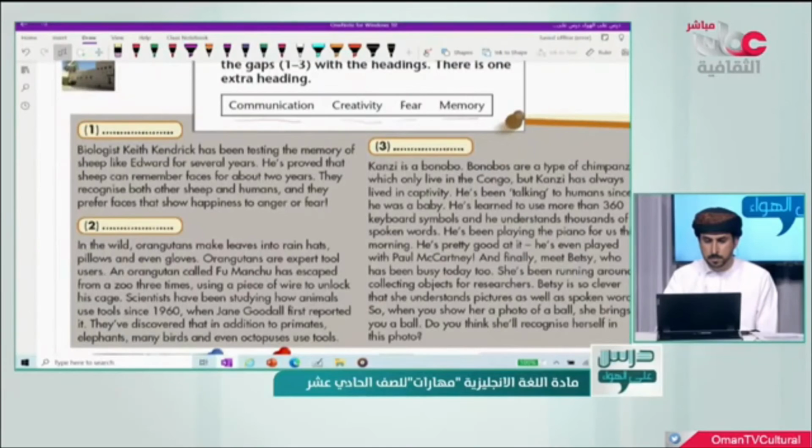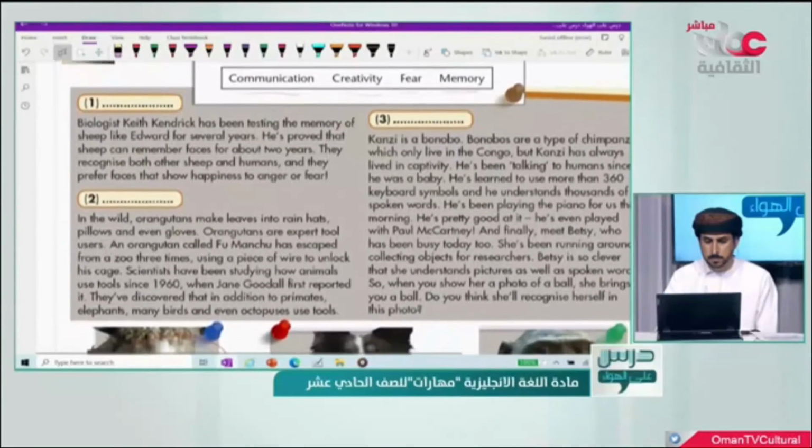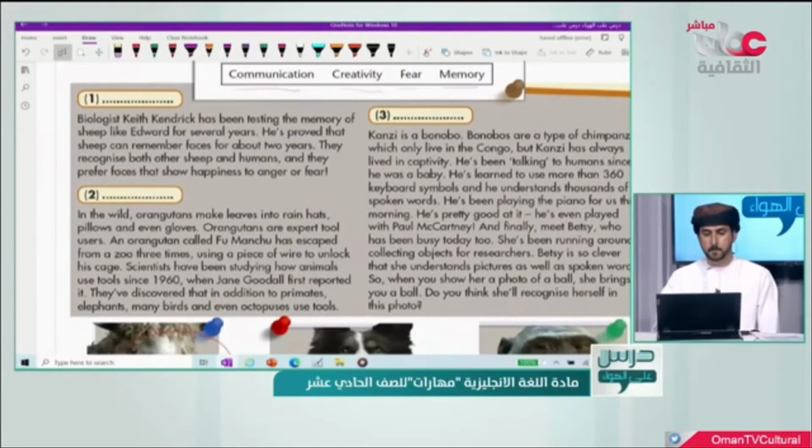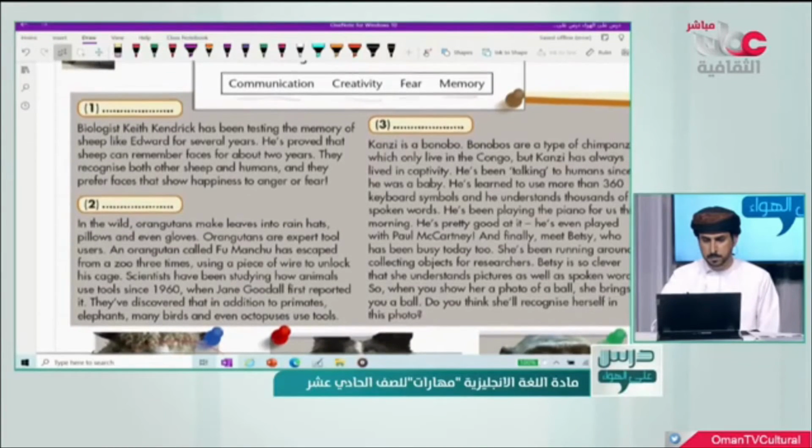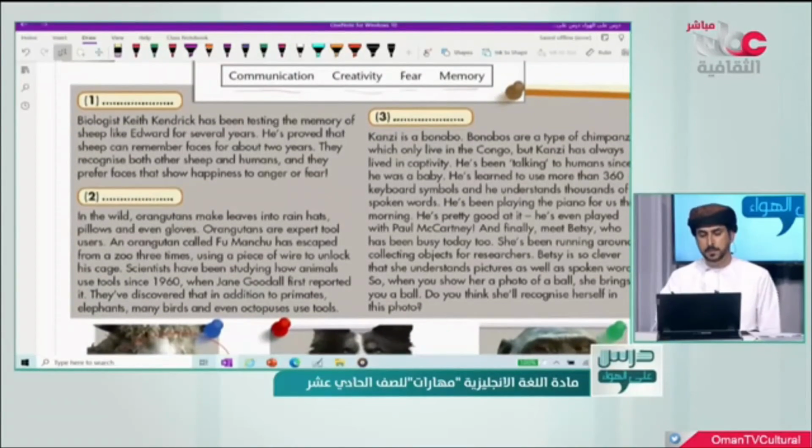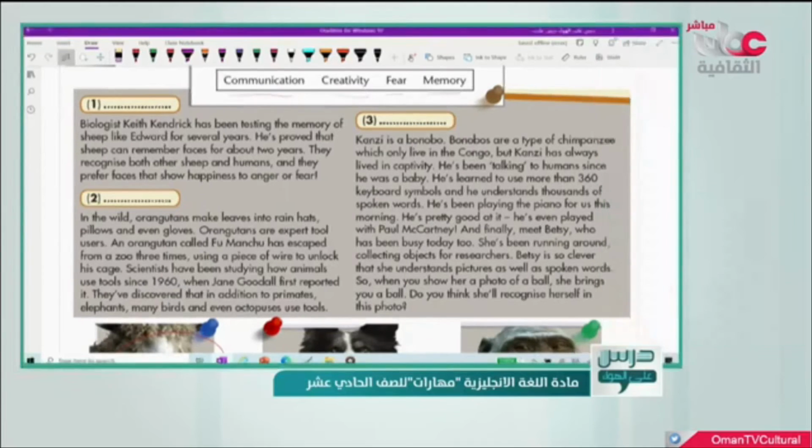Meet the cleverest animals known to science. There are some skills which are key signs of intelligence in humans. They include memory, creativity, and communication. Recently, scientists have been investigating these skills in animals too. They found out some surprising things. Okay, let's start now. 1. Biologist Keith Kendrick has been testing the memory of sheep like Edward for several years. He's proved that sheep can remember faces for about 2 years. They recognize both other sheep and humans, and they prefer faces that show happiness to anger or fear.